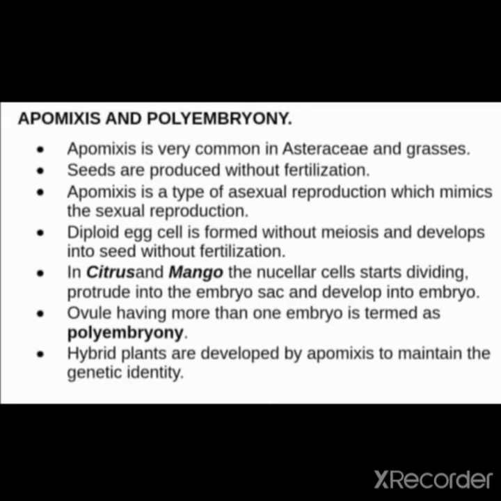In citrus and mango, the nucellar cells start dividing, protrude into the embryo sac and develop into an embryo. An ovule having more than one embryo is termed polyembryony. Hybrid plants are developed by apomixis to maintain genetic identity.